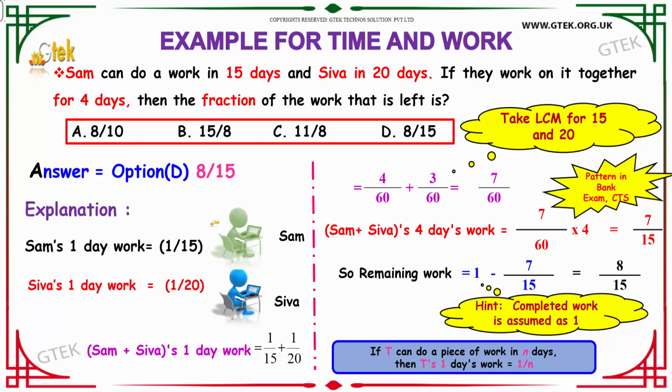If you see, Sam can do a work in 15 days. So, Sam's 1 day work is nothing but 1 by 15. Shiva's 1 day work is 1 by 20.